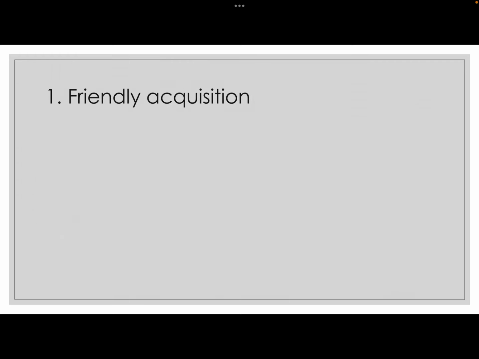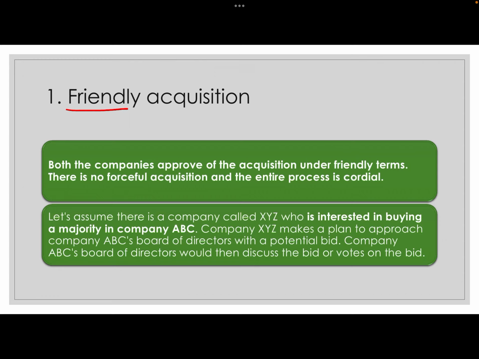Firstly, we have friendly acquisition. As its name suggests, friendly acquisition is one in which one company shows the desire to buy the other company and the other company comfortably sells itself. No one forced the other company to get acquired. No such kind of forcing is done. Such type of acquisition is called friendly acquisition. In this, both the companies approve the acquisition at one go. They both come into acquisition on friendly terms, and there is no forceful acquisition.